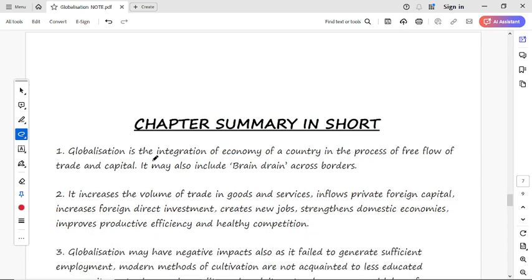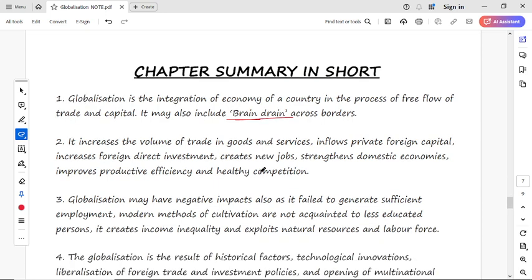First, see, globalization is the integration of economies across countries through economic trade and the free flow of capital. It may include brain drain. Understand brain drain across borders. Brain drain means the drainage of people from one country to another. Knowledgeable persons get their knowledge in their country and then leave for better living conditions and higher payment, working in a different part of the world. It is called brain drain, meaning the drainage of good brains from the countries. Okay, I think you have read this.